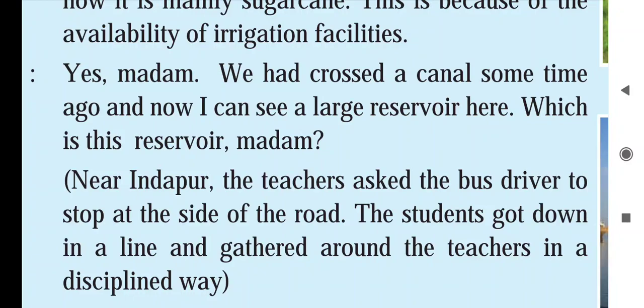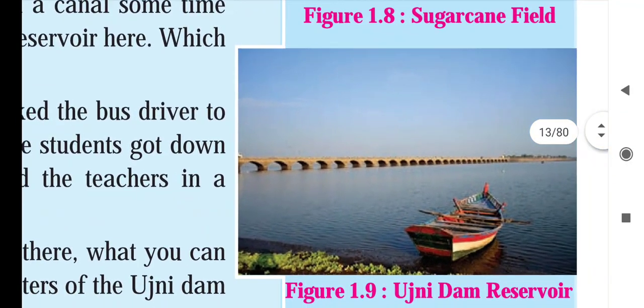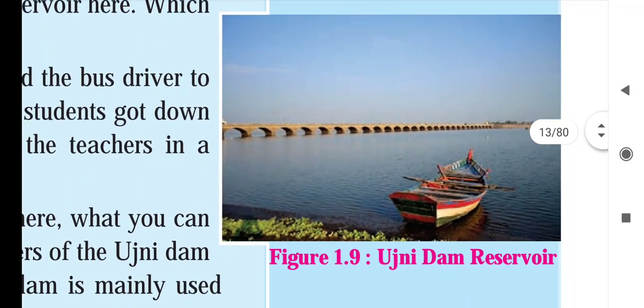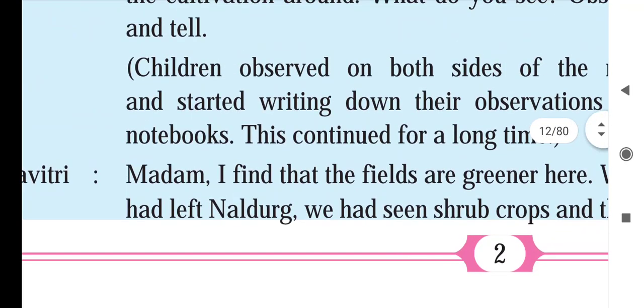The teacher ordered the bus driver to stop the bus. As the bus stopped, students came down in a line in a very disciplined manner. They gathered around their teacher systematically and started to observe the water reservoir. Which is this water reservoir? Now we will see. Children, can you see figure 1.9, Ujni Dam reservoir? The students are observing this dam. Now we will see it on our map.